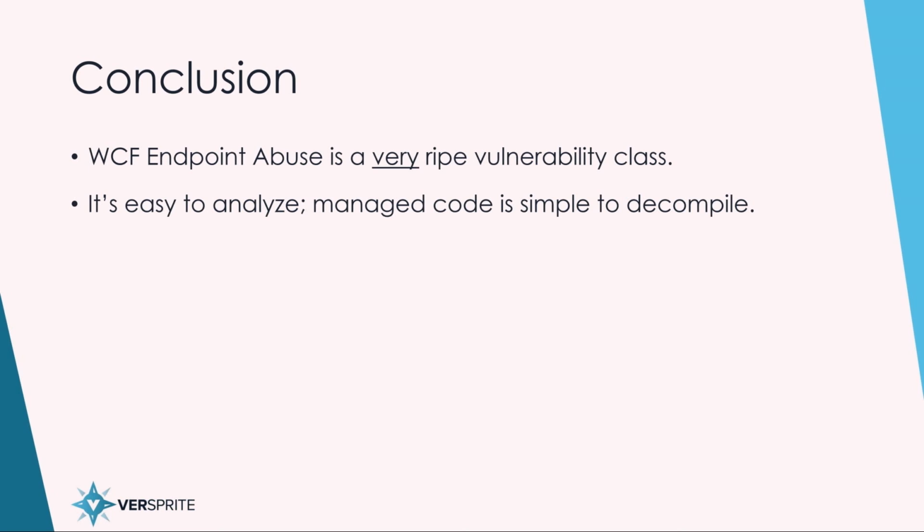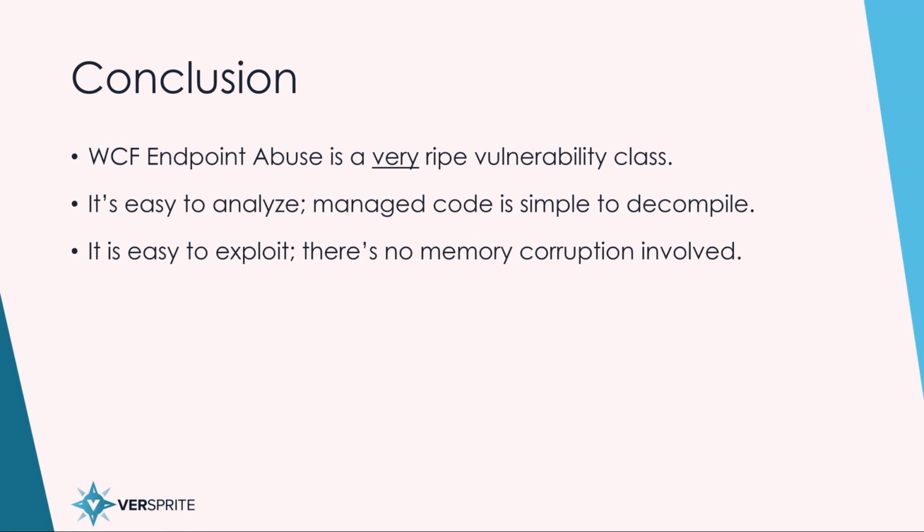You can just decompile it, look at the managed code, and understand what's going on. It's easy to exploit. There's no memory corruption. It's all logic vulnerabilities that you're exploiting. So it's very simple, even if you're new to attacking software, for you to pick up and take away some vulnerabilities. And I advise you guys to hunt for more WCF endpoint abuse vulnerabilities.